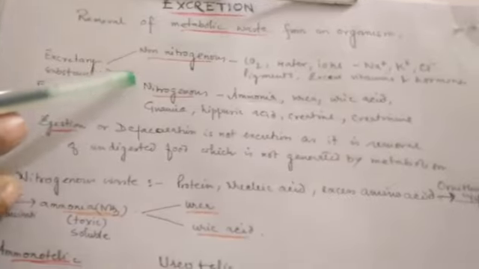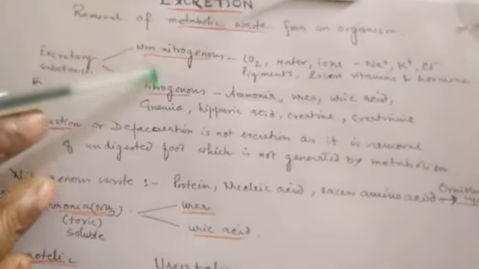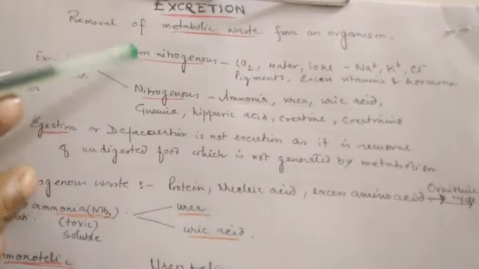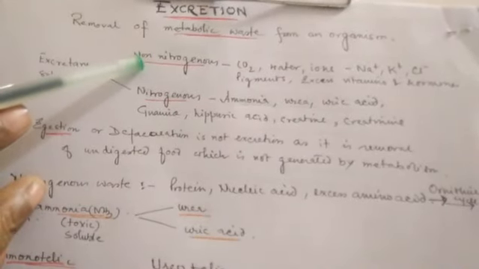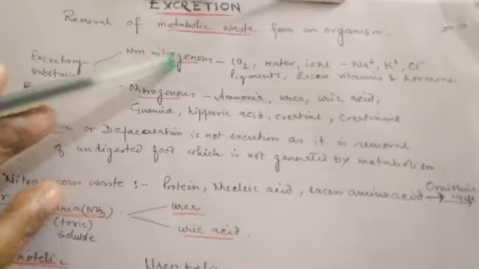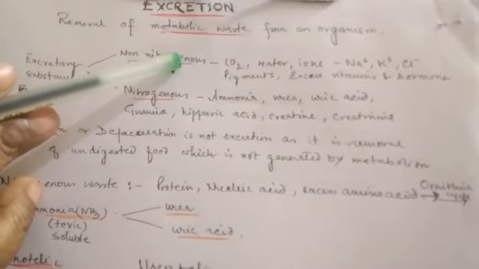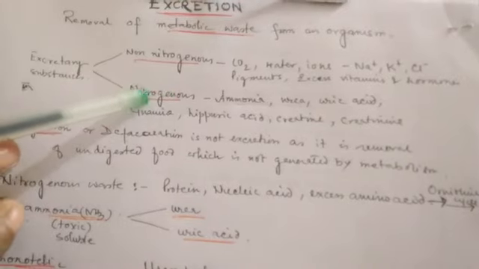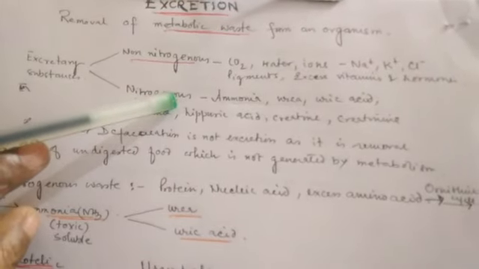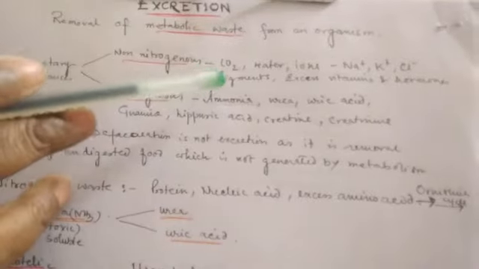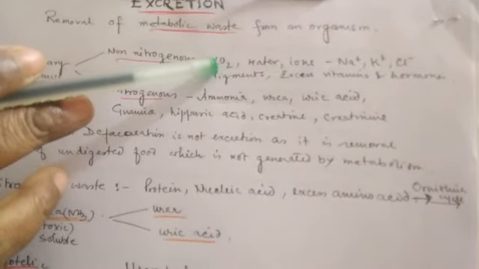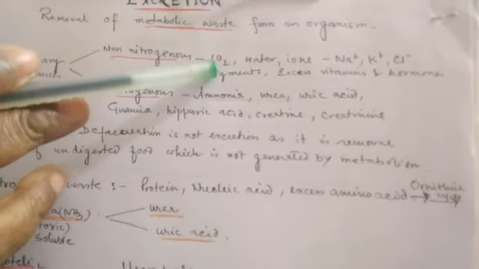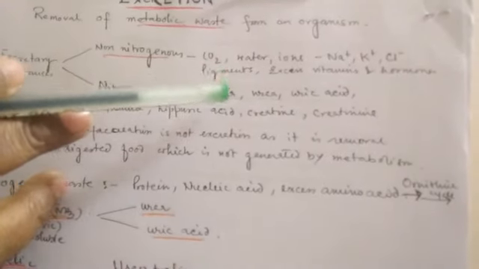Now, what are the types of excretory products? We can categorize excretory products into two different patterns. One contains no nitrogen, the non-nitrogenous excretory products, and the other contains nitrogen, the nitrogenous excretory products. Non-nitrogenous waste products: carbon dioxide which is released during respiration or breathing, we eliminate it.